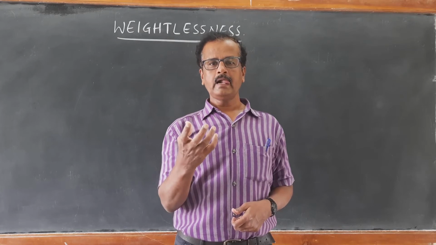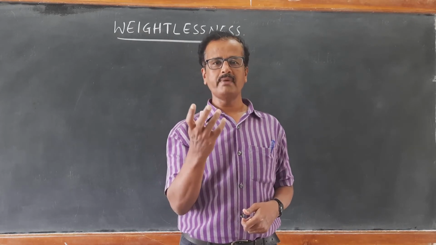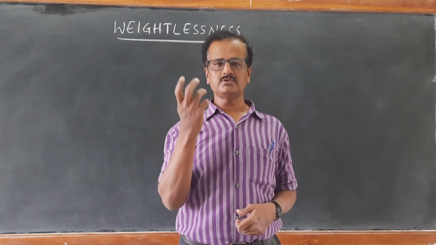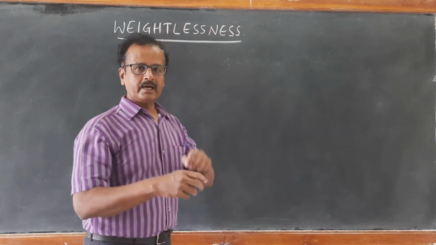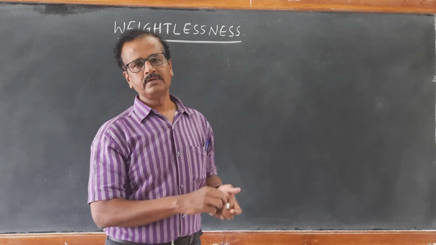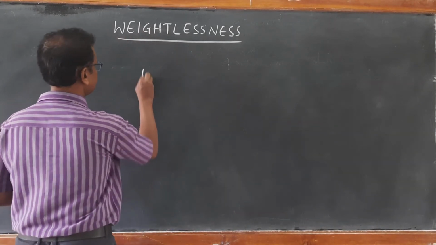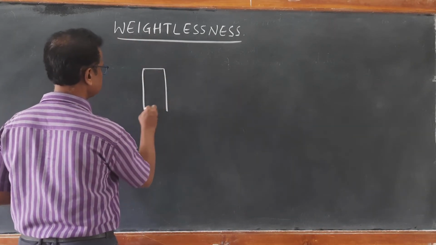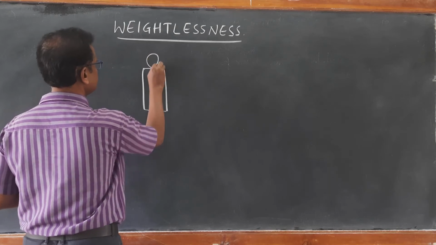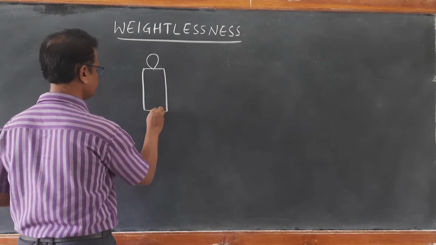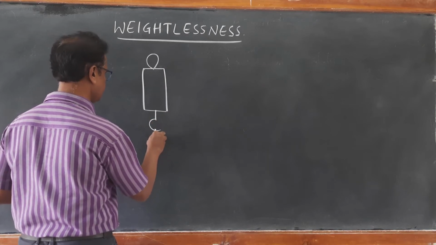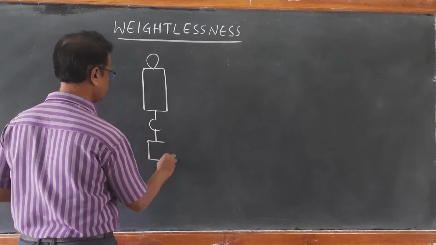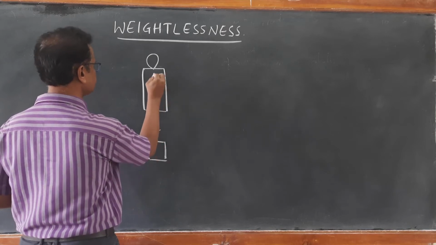Let it be a small bag full of sugar, or a small bag full of some solid item like jaggery, and that bag is tied to the hook of the spring balance. Here is the spring balance and here is the hook. To this hook a load is attached. Then this load will be capable of pulling the spring.